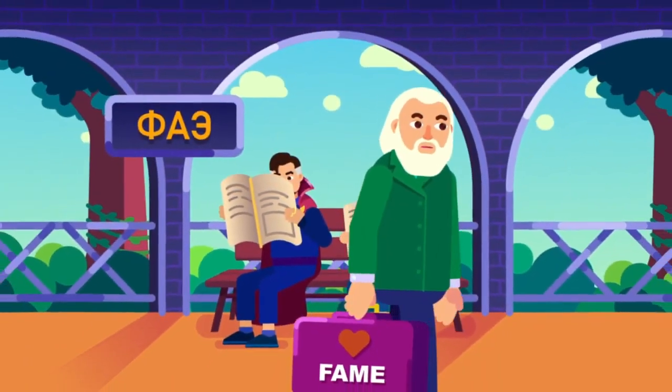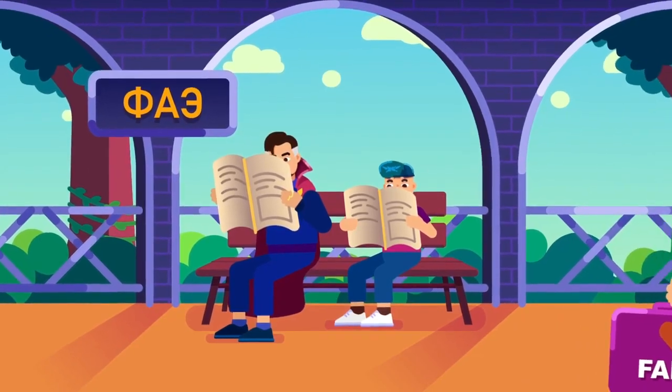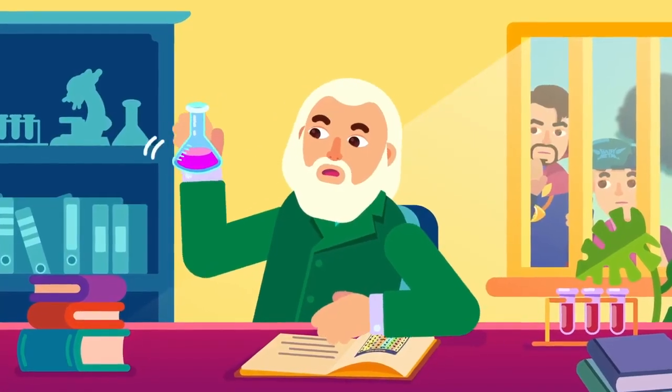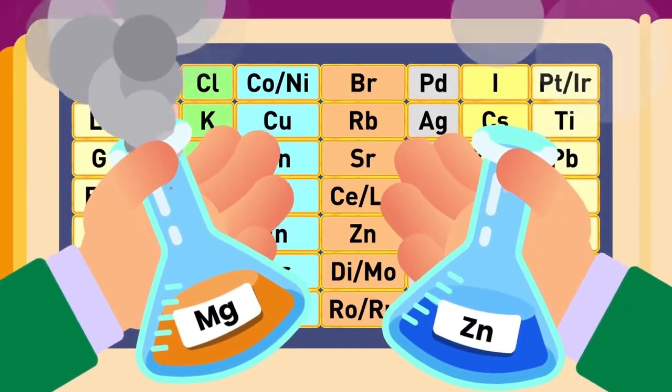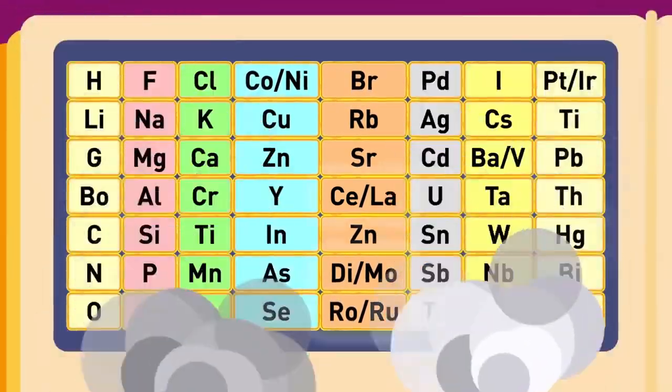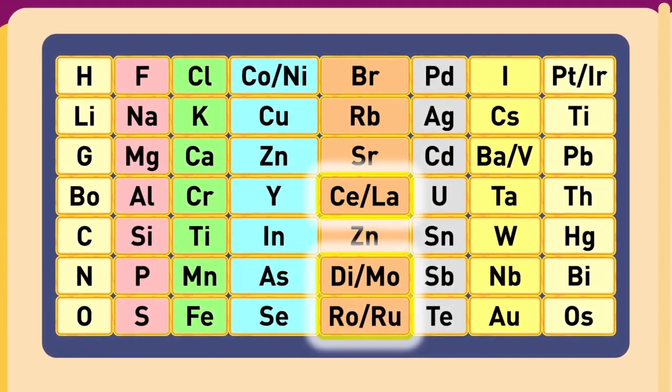Then came Dmitry Mendeleev, a Russian chemist, who looked at the periodic table that was being used at this time. He noticed a few problems in it. Some elements were being put into groups with other elements which they did not react similarly to, and some boxes of the periodic table were even having multiple elements put into it.